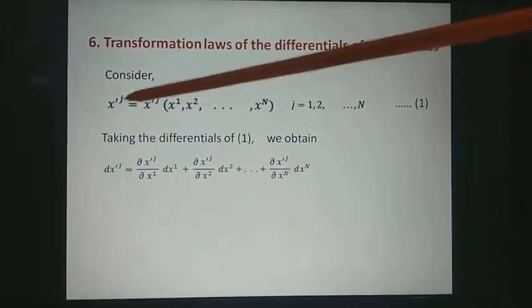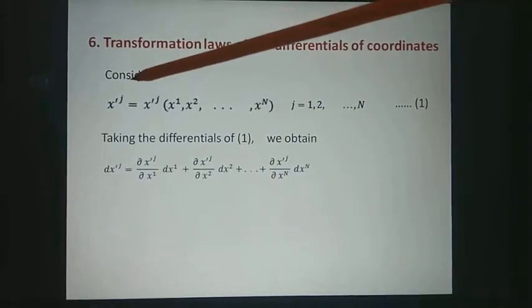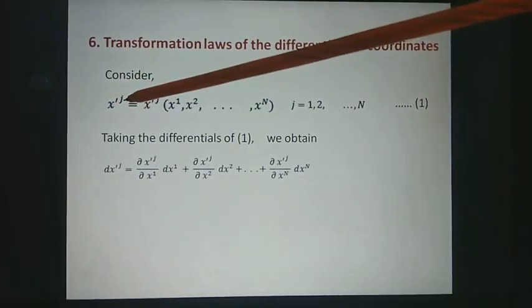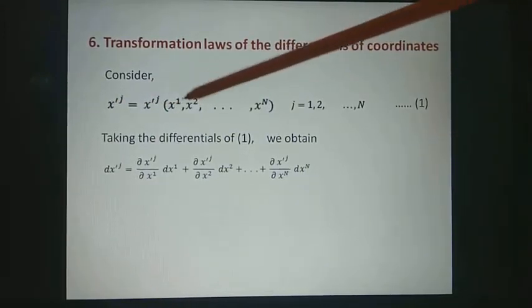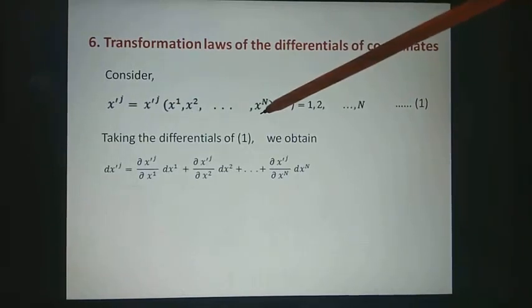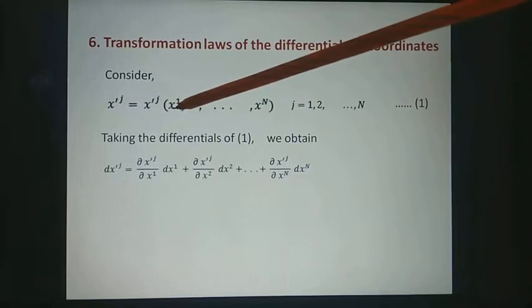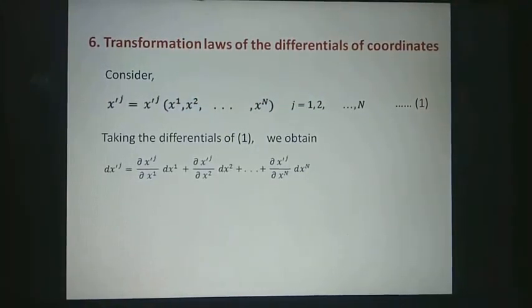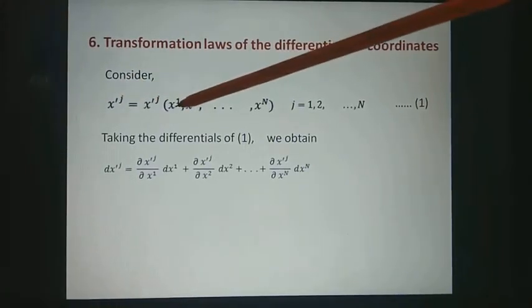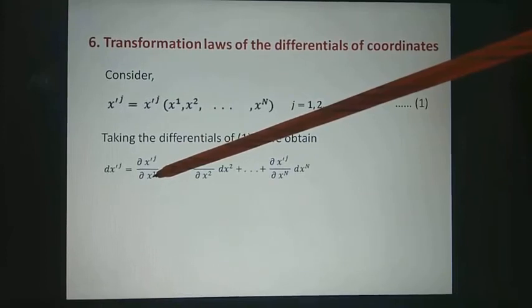As x dash j is a function of x1, x2 up to xn, whenever we take the differential of this x dash j, we have to differentiate it with respect to x1, with respect to x2, with respect to xn. While differentiating x dash j with respect to x1, we are keeping x2, x3 and so on up to xn constant, and therefore the derivative is a partial derivative, del x dash j by del x1.